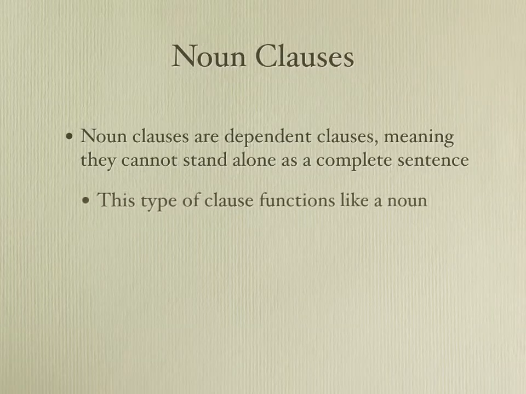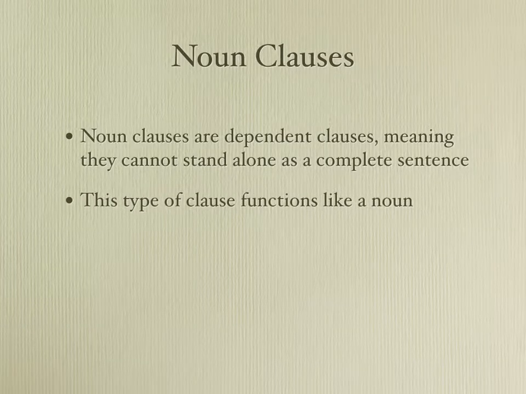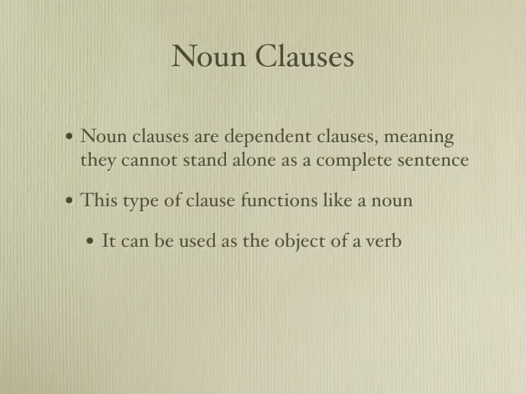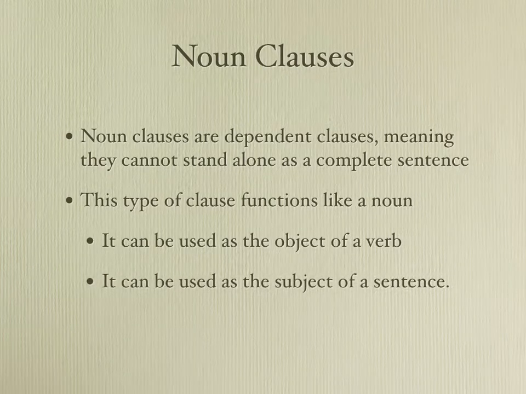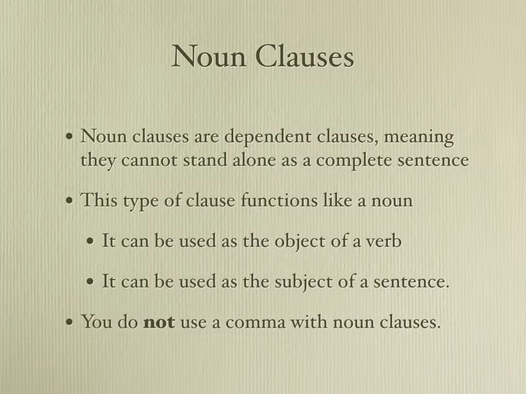Noun clauses function just like a noun. Remember how adjective clauses were like adjectives, they describe nouns? Well, noun clauses are like nouns. So, just like nouns, a noun clause can be the object of a verb, it can be the subject of a sentence. Something to keep in mind, though, is that you do not use a comma with noun clauses. Not ever. So this is different than adverb clauses and adjective clauses where we sometimes use commas. You never use a comma with a noun clause.